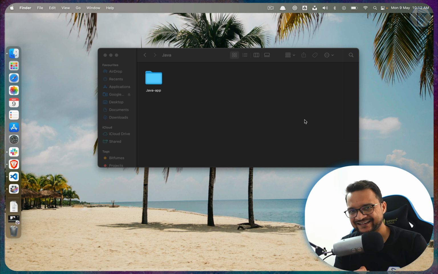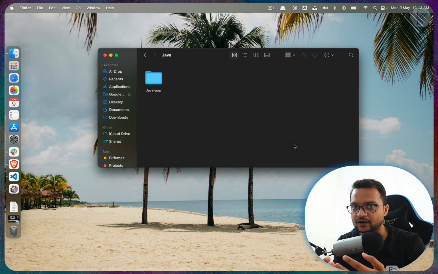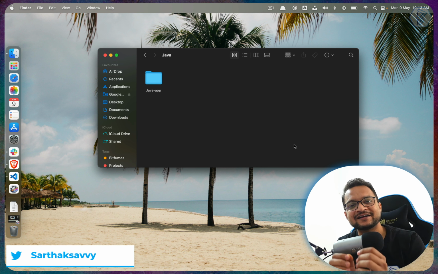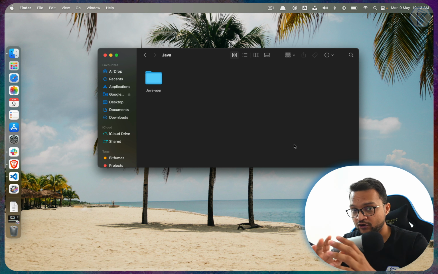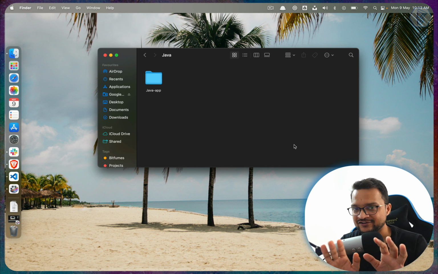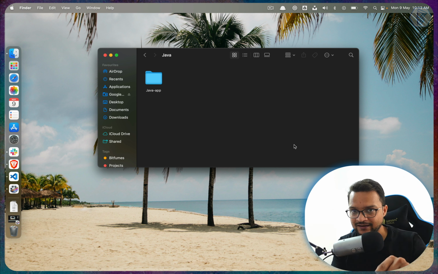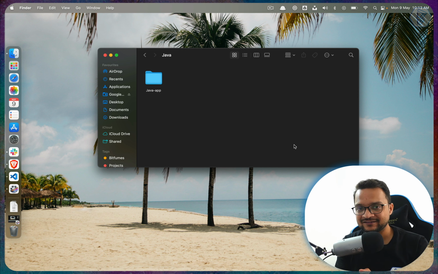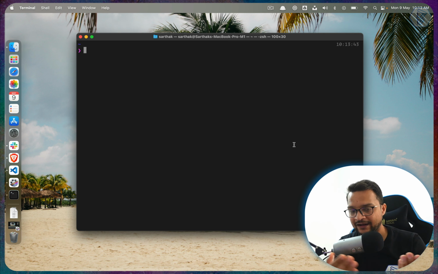But how do we ensure that Java is really available on our system? For that, you need to open the terminal. If you are on Mac or Linux, we call it terminal. If you are on Windows, you need to press the start button and write CMD, the command prompt, the black window you see on the Windows operating system. So yes, open Windows CMD command prompt or terminal if you are on Mac or Linux.